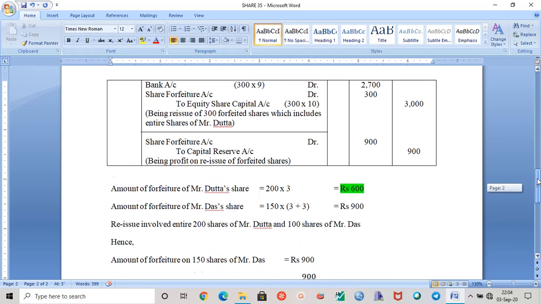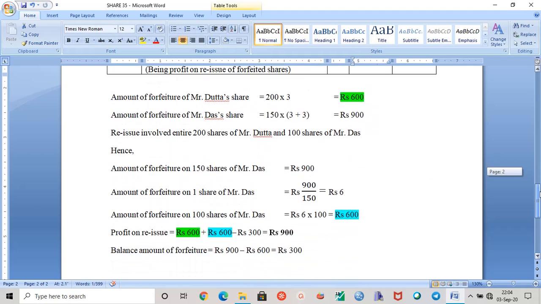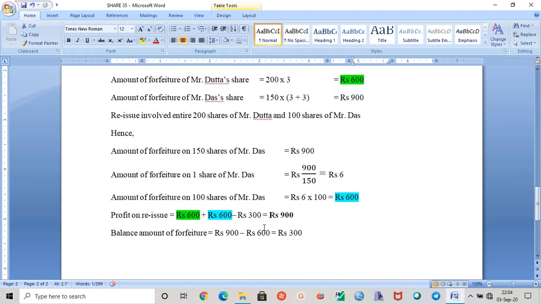Now we can see here we have share forfeiture on the debit side. How much is it? 300. So 1200 minus 300 will be how much? 900. This is how we get the profit on reissue of forfeited shares. The remaining balance of forfeiture amount of Mr. Das will be 300, because the entire shares of Mr. Datta are reissued, so there is no balance left out here.